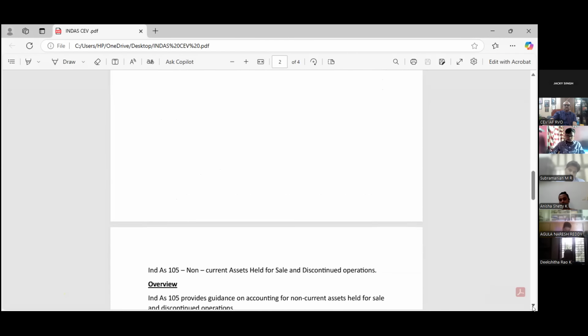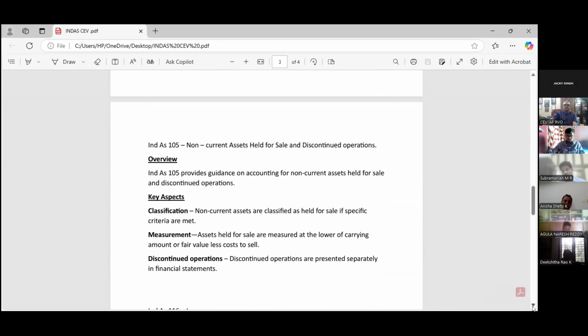Then we have Ind AS 105. Ind AS 105 is for what purpose? Non-current assets held for sale and discontinued operations. Ind AS 105 provides guidance on the accounting for non-current assets held for sale and discontinued operations. Sir, what is the key aspect? Classification. Non-current assets are classified as held for sale if the specific criteria are met. How do we measure, sir? There should be some measurement part. Yes, there is some measurement part.